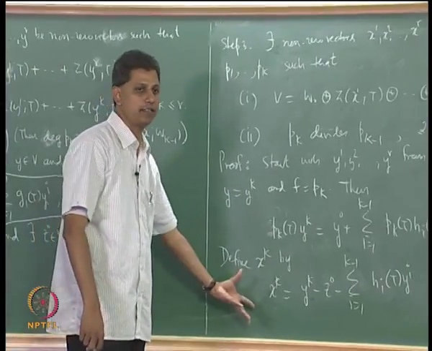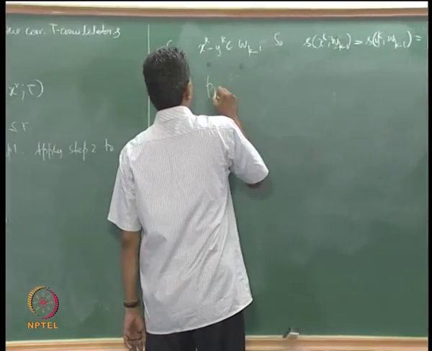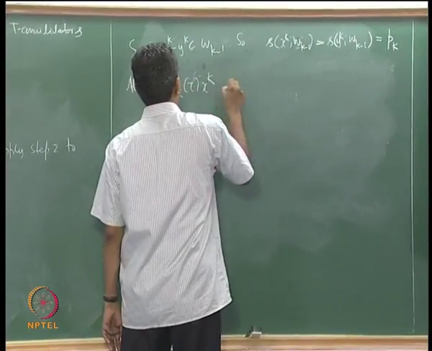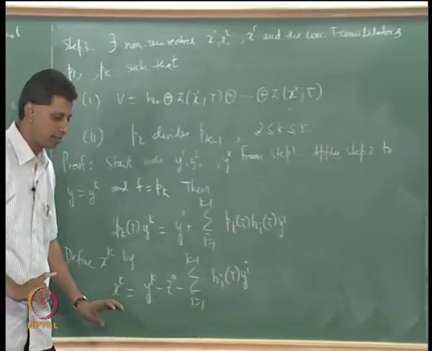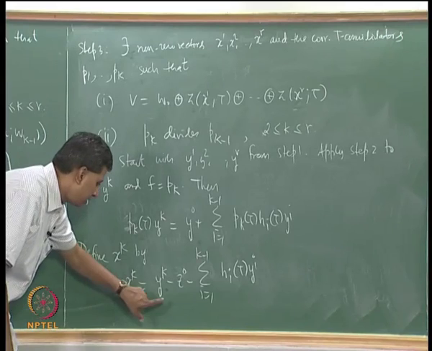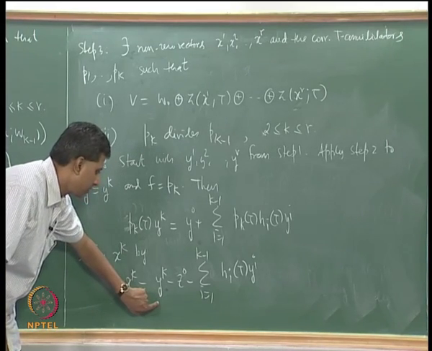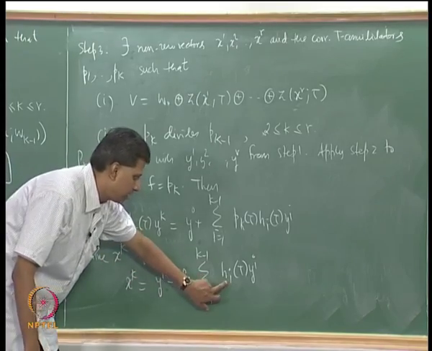What happens to pk of t xk? Without writing the details, let us see this quickly. Pk of t xk is pk of t yk minus pk of t z naught minus pk hi.